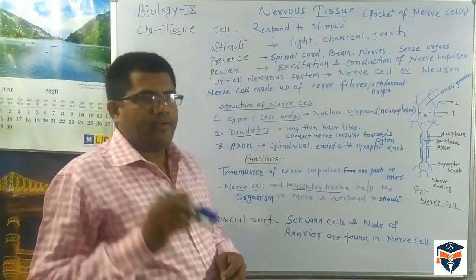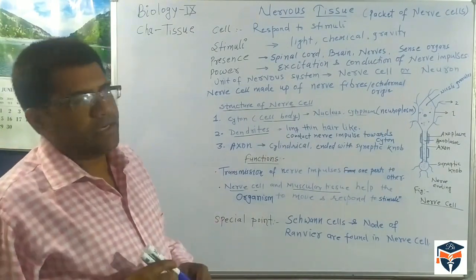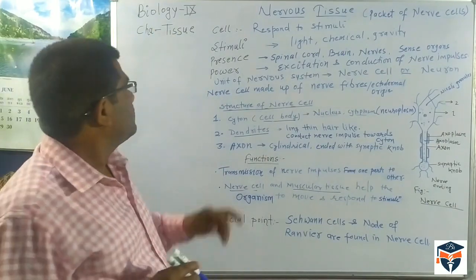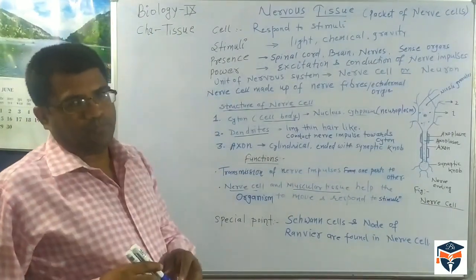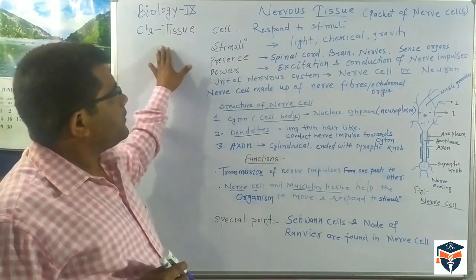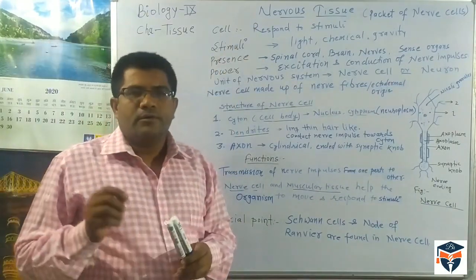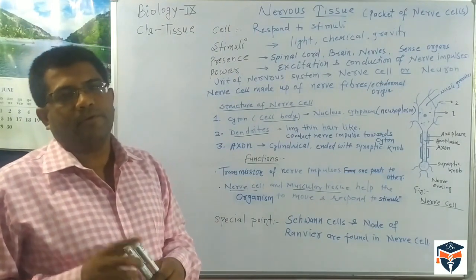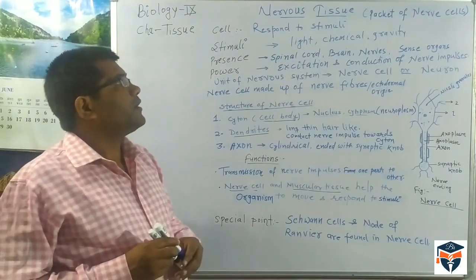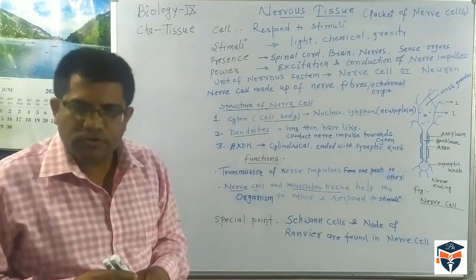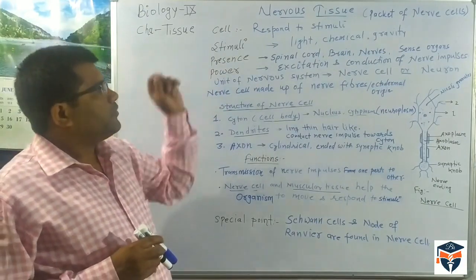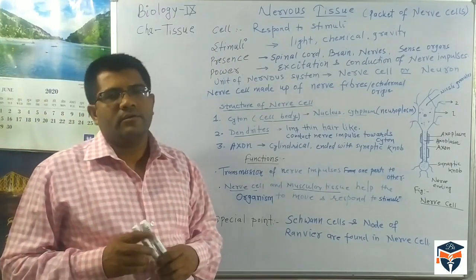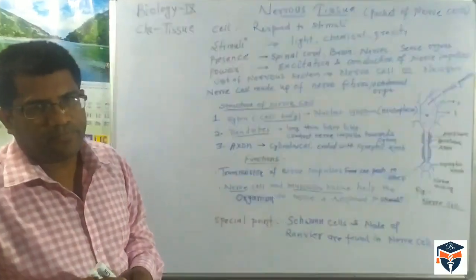And today we are discussing the Biology section, class 9, chapter Tissue. In chapter Tissue, there is one animal tissue topic. In animal tissue, we are now discussing nervous tissue. Nervous tissue is very commonly known as a packet of nerve cells.